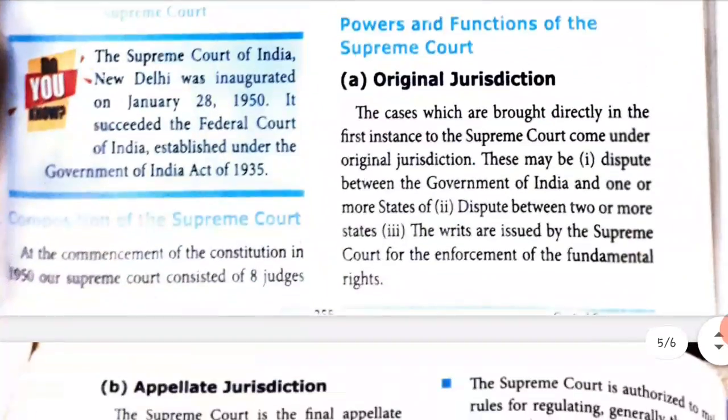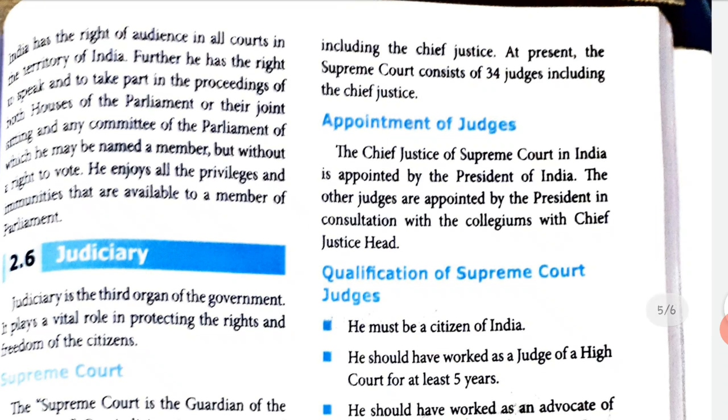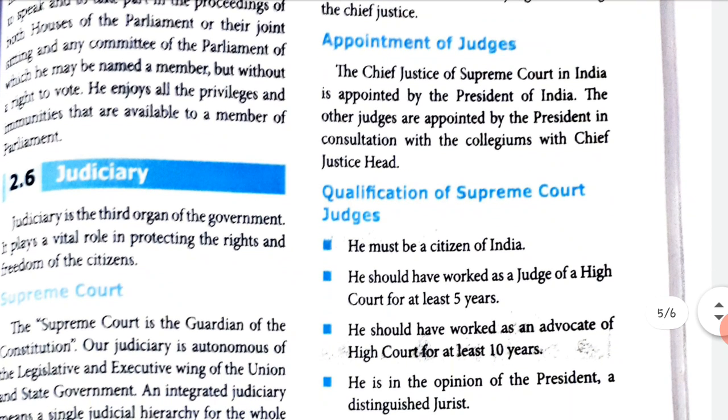Composition of the Supreme Court. At the commencement of the Constitution in 1950, our Supreme Court consisted of 8 judges. So when the Supreme Court started, there were only 8 judges, including the Chief Justice. At present, the Supreme Court has 34 judges, including the Chief Justice. So first it was 8, now it is 34. Appointment of judges. The Chief Justice of the Supreme Court of India is appointed by the President. The other judges are appointed by the President in consultation with the Chief Justice.